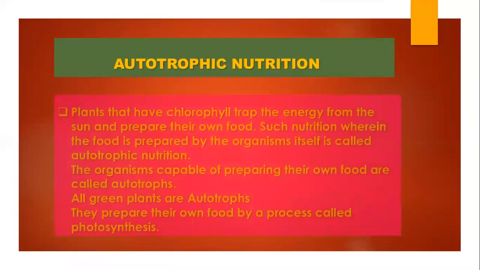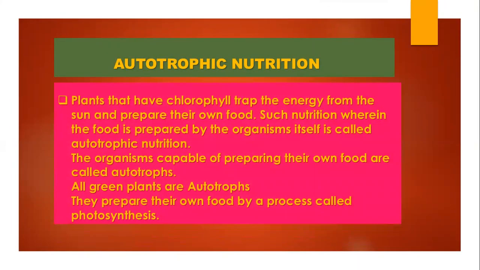Coming to autotrophic nutrition, we all know that green plants are capable of making their own food, so they are called autotrophs. Green plants have chlorophyll in their leaves. Chlorophyll is present in the chloroplast. Chloroplast is an organelle which is present in plant cells, and in animal cells, chloroplasts, also called plastids, are absent.